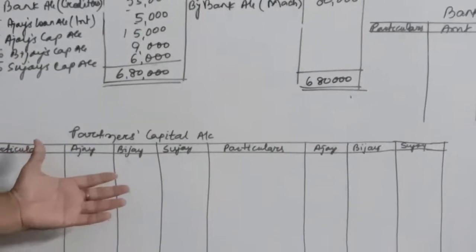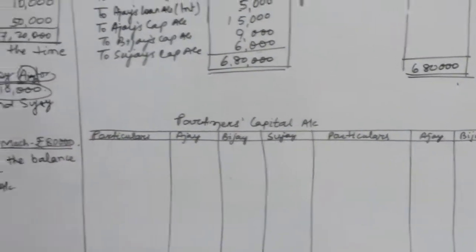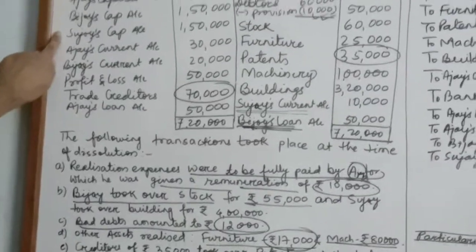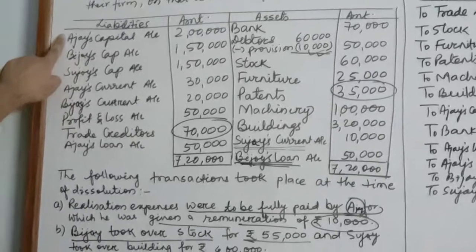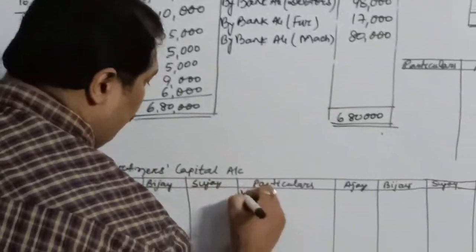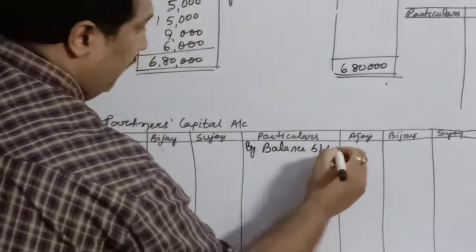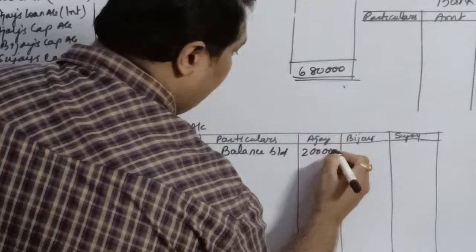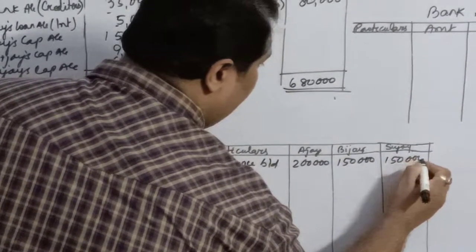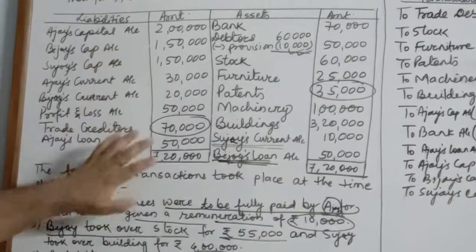Now it's time to prepare partners' capital account. Now, children, first of all, this is your liability side. You can see over here the capitals of all the three partners are given. So first of all, we'll write the opening capital by balance brought down. It is 2 lakhs, 1,50,000 and 1,50,000. So we have transferred the opening capital of the three partners.